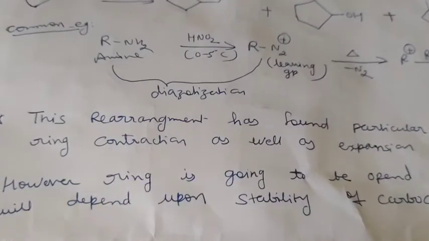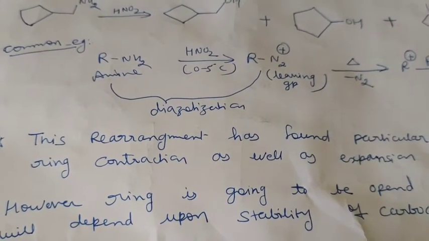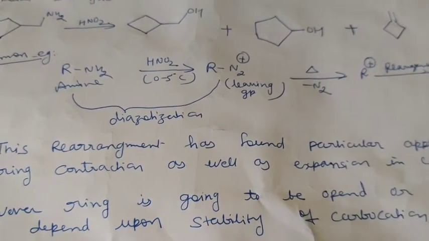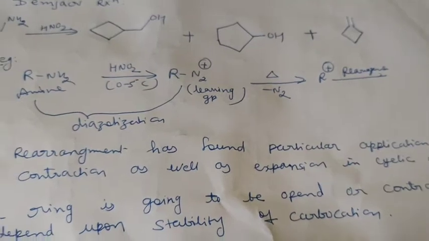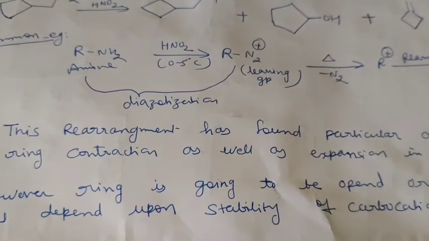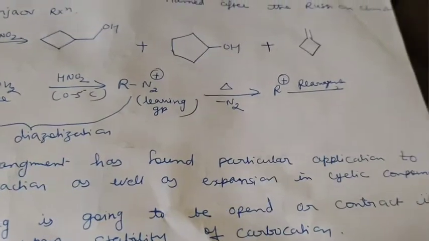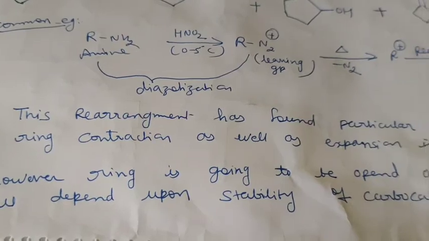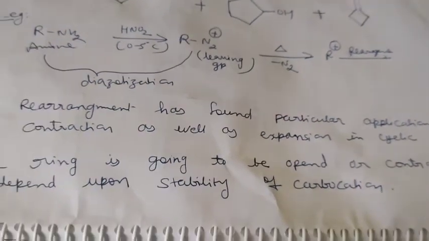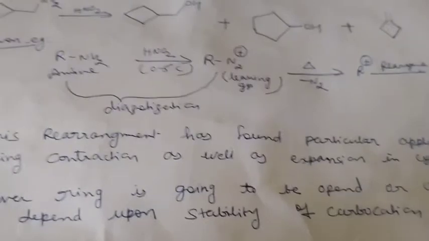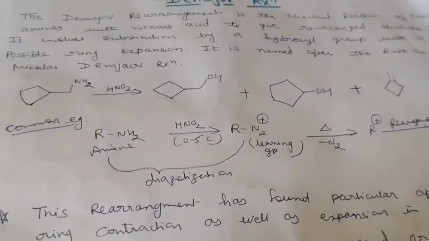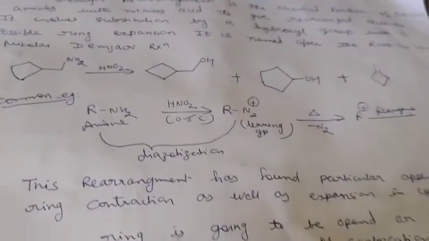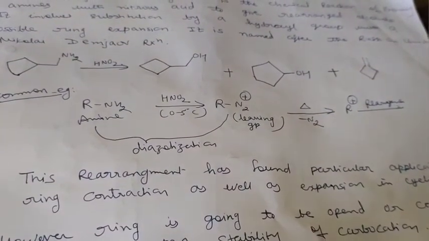The utility of the Demjanov reaction, why we studied this, is that this rearrangement has found particular application in ring contraction as well as ring expansion in cyclic compounds. Whether the ring is going to open or contract depends upon the stability of the carbocation. So guys, this is a simple statement. You just note down this whole page and take a screenshot of it.